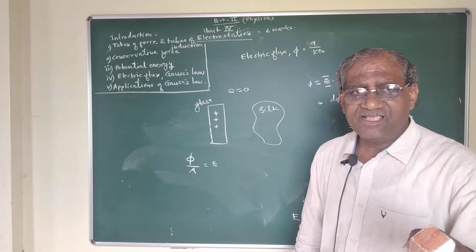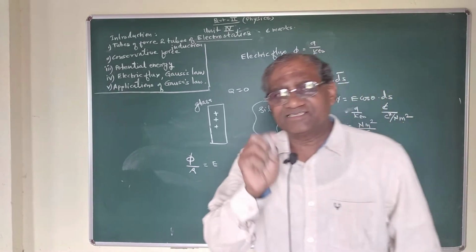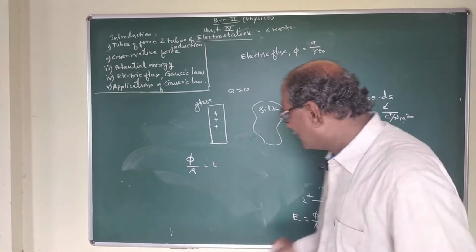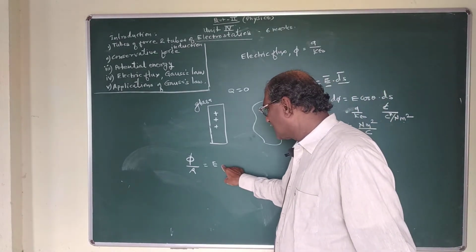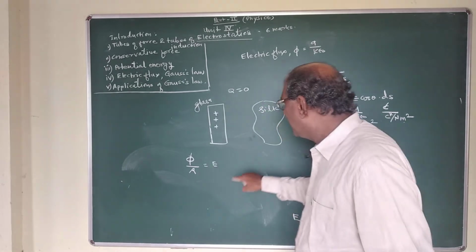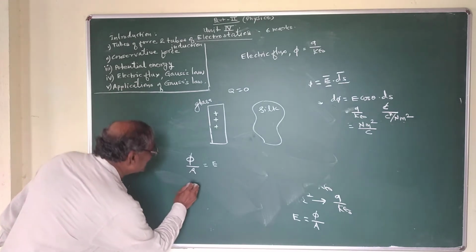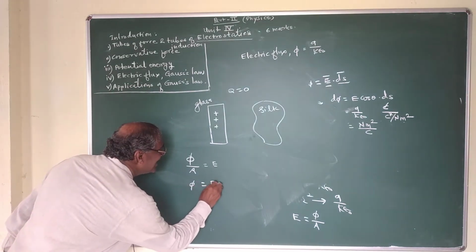Electric flux density, or another name, intensity of electric field at that point. This is the concept. E is equal to phi upon area, and therefore phi is equal to E into area.